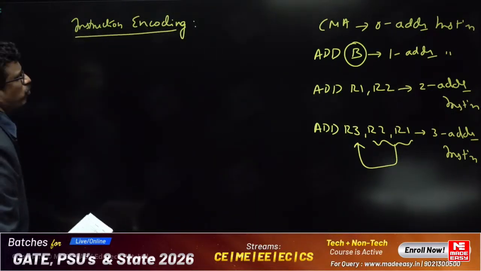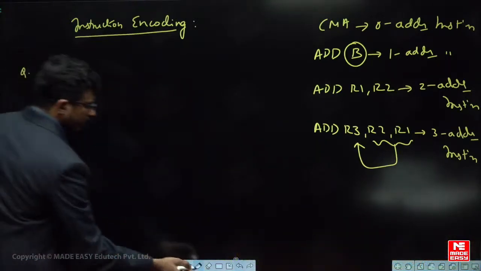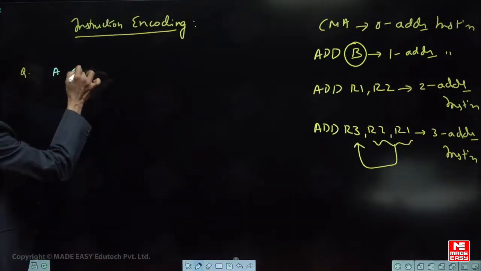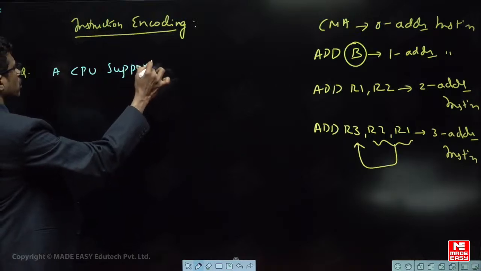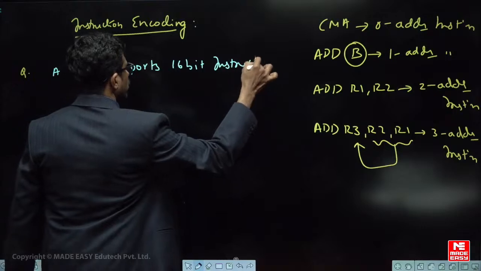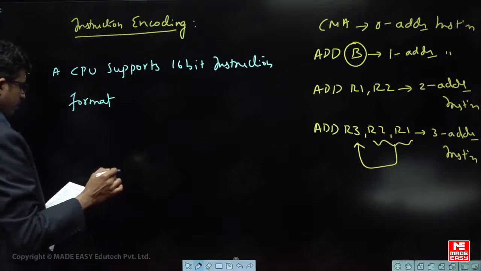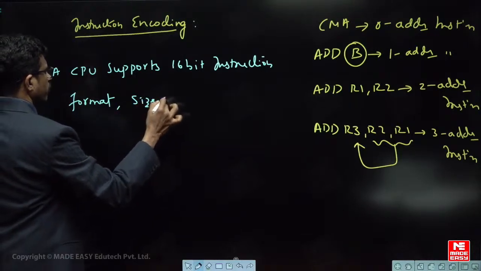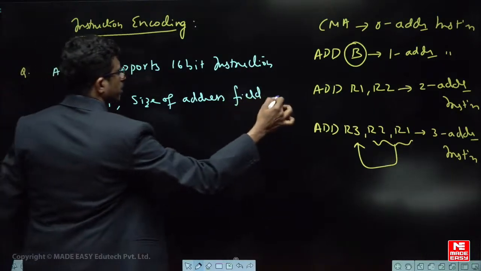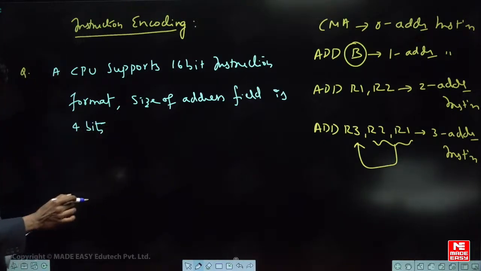Fine. So let me tell you one simple question here. This is the question. A CPU supports a 16-bit instruction format. The size of the address field is 4 bits.